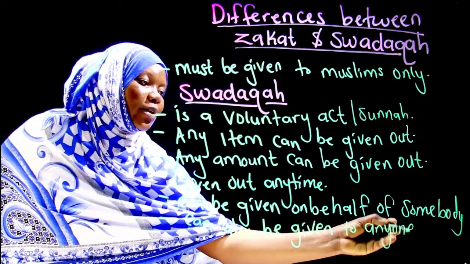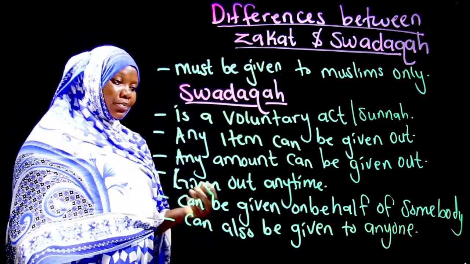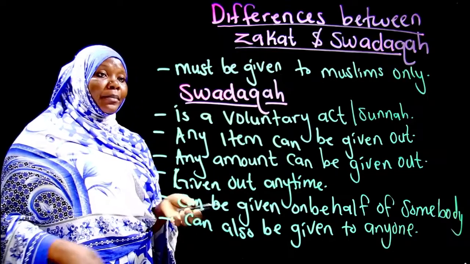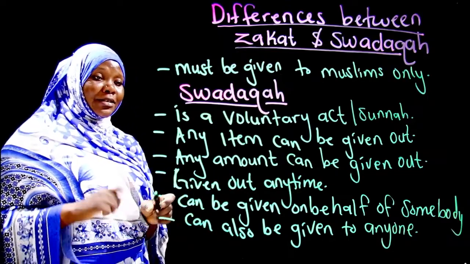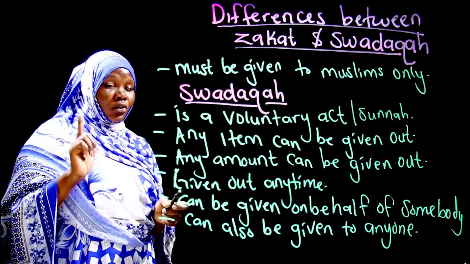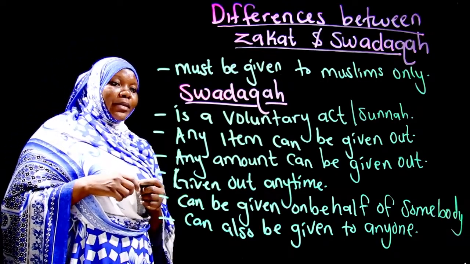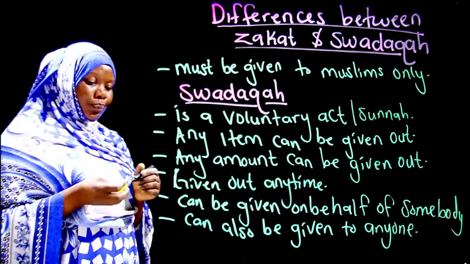When you give out Sadaqa to anyone, be it children, the rich, the poor, any help you give to somebody, that is Sadaqa. But for the Zakah, it has the 8 recipients that we discussed. Those are the specific people that should be given Zakah. But Sadaqa can be given to anyone.